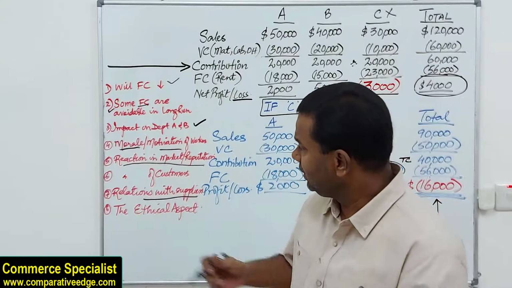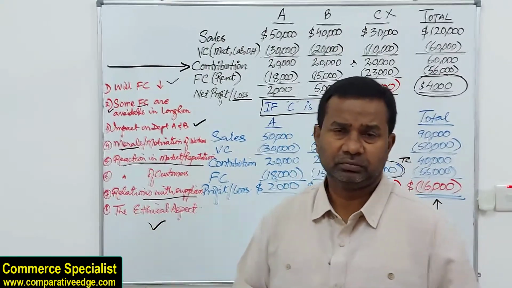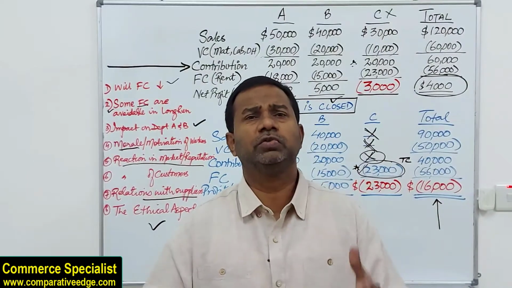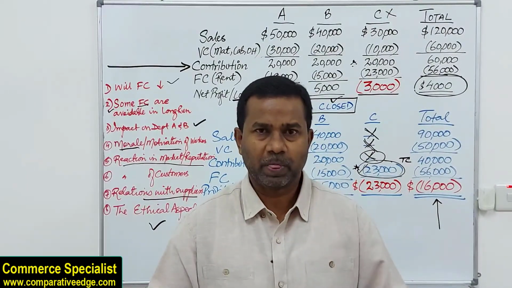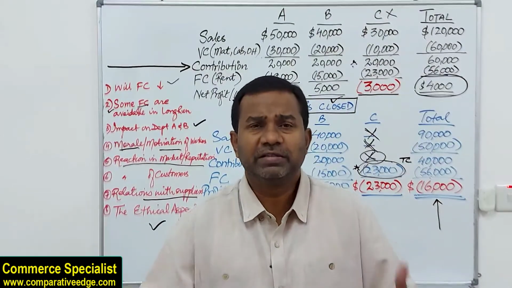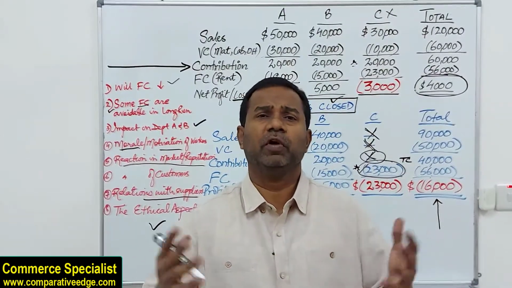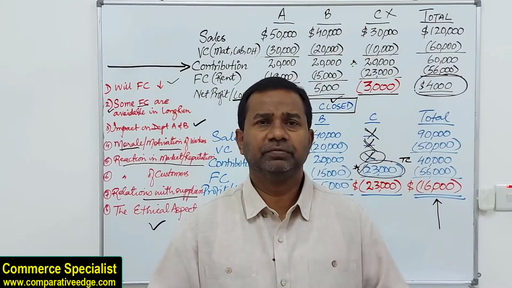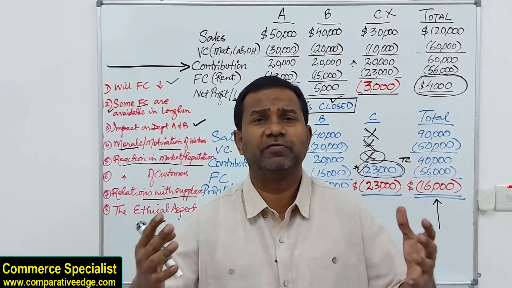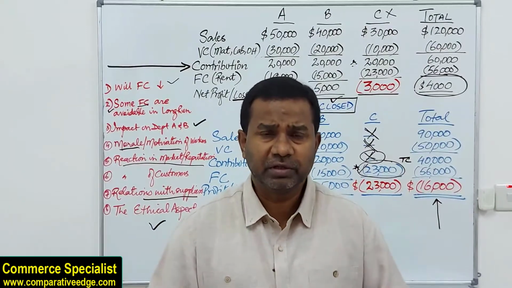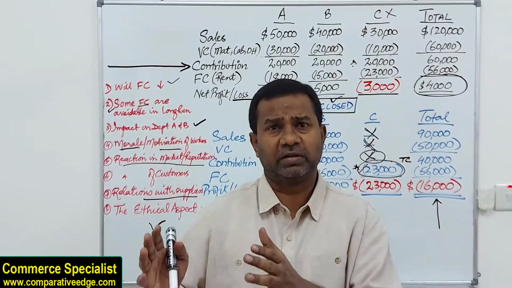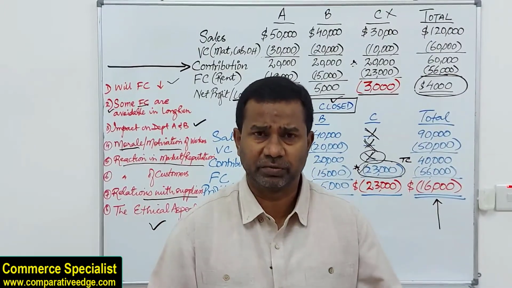And finally, the ethical aspect. Look, earlier the word used was downsizing. Then they came to retrenchment. Redundancy means when you lay off employees, when you ask them to leave. But is it ethical to ask somebody to leave when their families are dependent on the jobs? You got to keep that in mind too. So there is an ethical aspect attached to this decision.